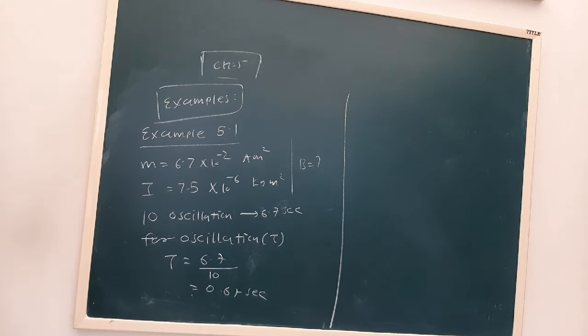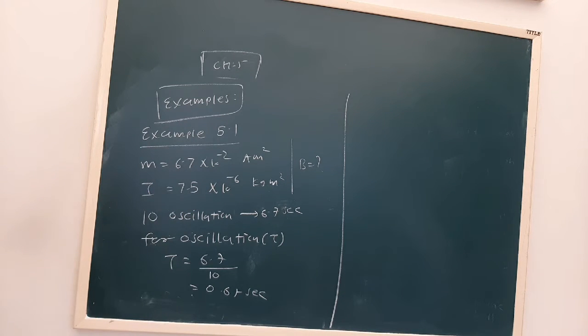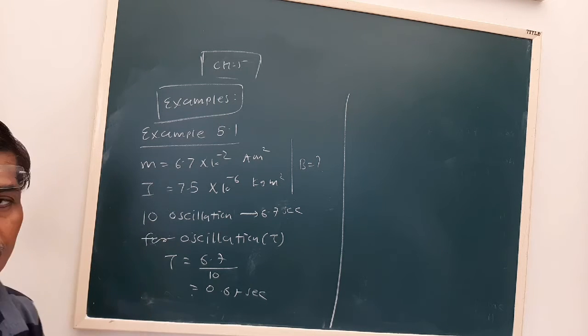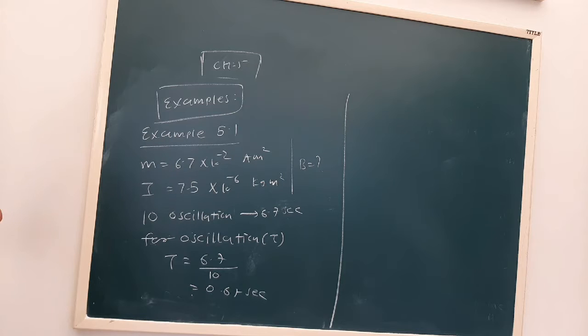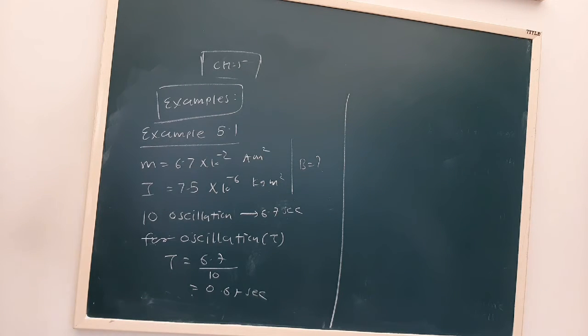So a magnetic needle having a dipole moment of 6.7 into 10 to the minus 2 ampere meter square, and a given moment of inertia, oscillates or vibrates. It performs 10 oscillations in 6.7 seconds. You have to find out the magnetic field of that place.